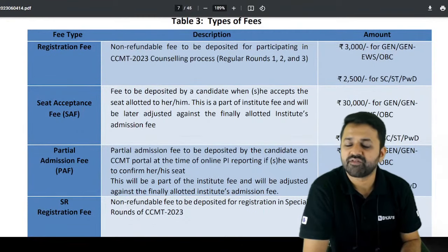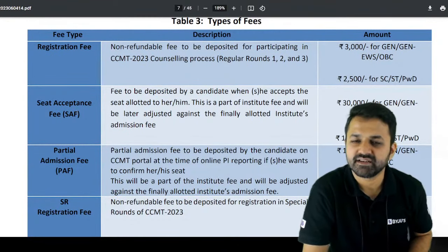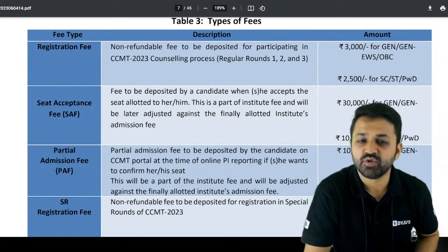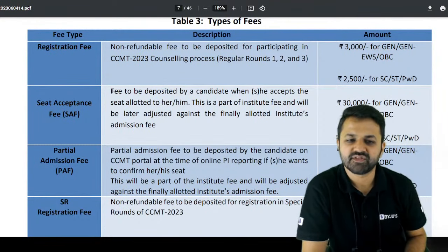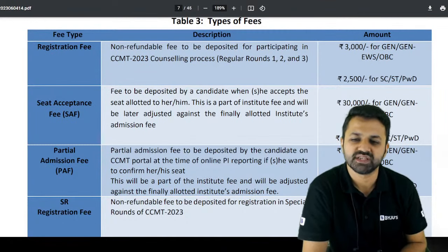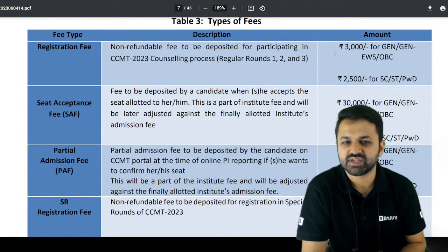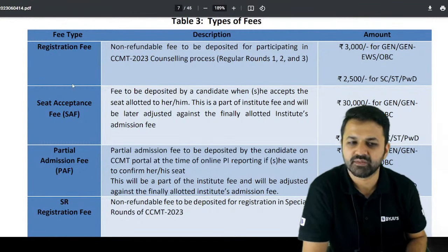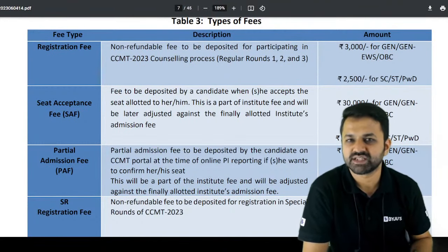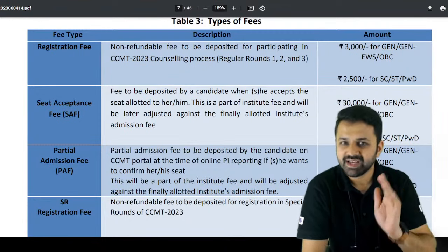After you accept the seat, suppose some seat is allotted to you and you accept it, then after allotment of the seat you have to pay 30,000 rupees as the initial fees. So this 30,000 and this 3,000 make a total of 33,000 that you have to pay in the beginning once the seat is allotted, and that fee is going to be adjusted in your semester fees.